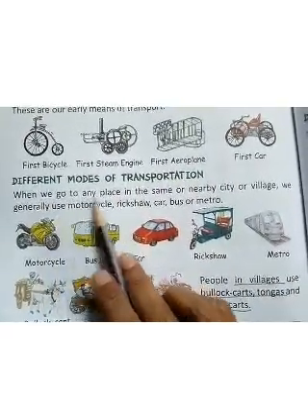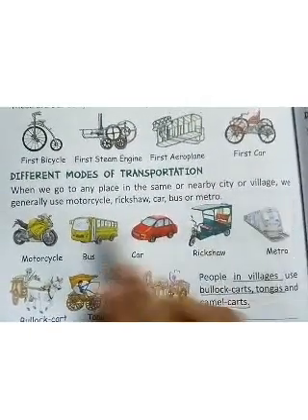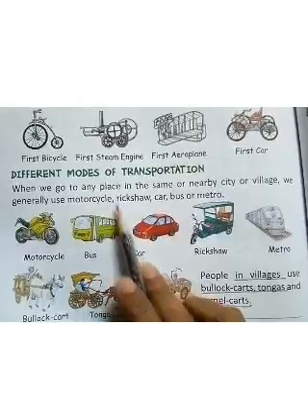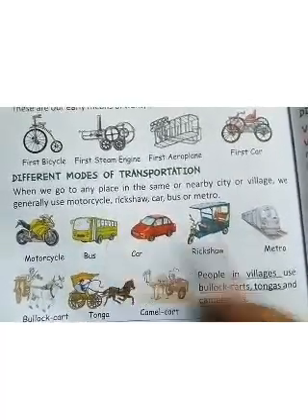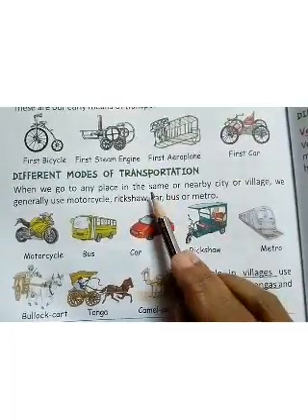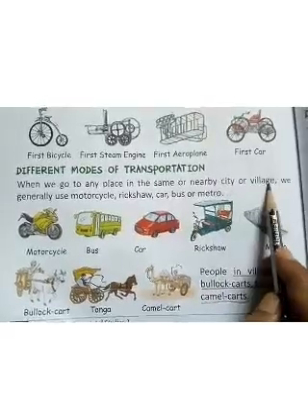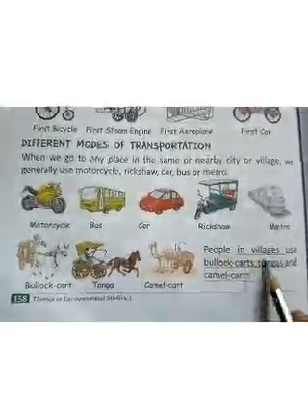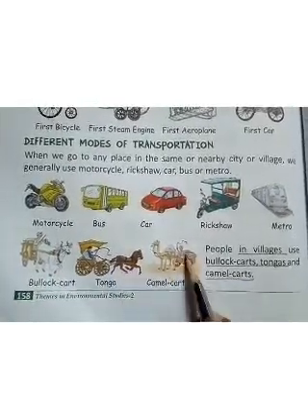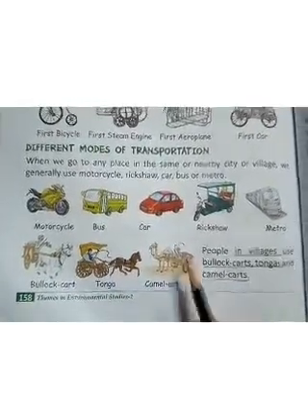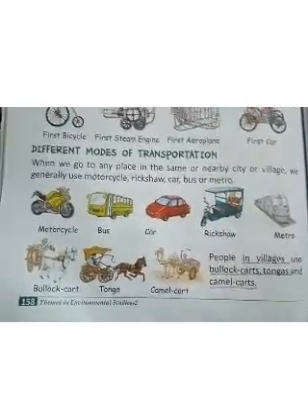When we go to any place in the same or nearby city or village, we generally use motorcycle, rickshaw, car, bus or metro. Now, people in villages use bullock carts, tonga and camel carts to go from one place to another. Now come to the new page.